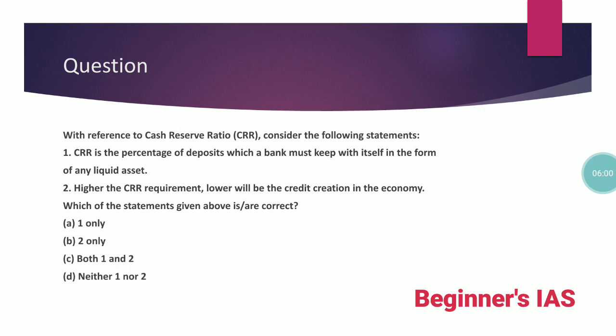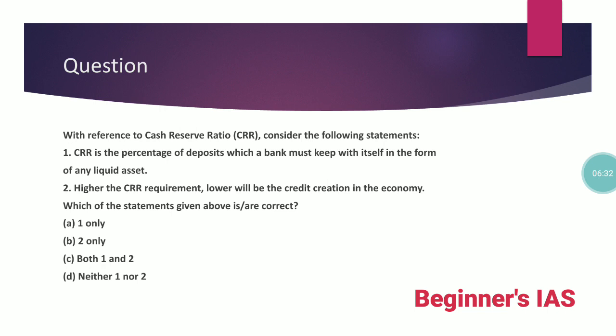Let us see a question based on our discussion. With reference to the cash reserve ratio, consider the following statements. Statement 1: CRR is the percentage of deposit which a bank must keep with itself in the form of any liquid asset. Statement 2: Higher the CRR requirement, lower will be the credit creation in the economy. Which of the following statements given is or are correct? 1 only, 2 only, both 1 and 2, neither 1 nor 2.